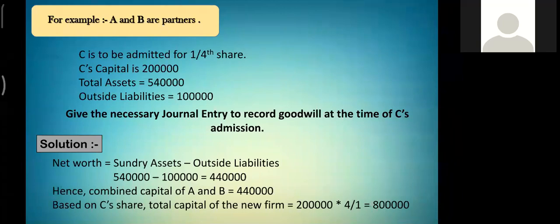So, the solution is net worth, that is sundry assets minus outside liabilities, 5 lakh 40,000 minus 1 lakh, that is 4 lakh 40,000. Hence, combined capital of A and B is 4 lakh 40,000. So, based on C's share, total capital of the firm is 2 lakh multiplied by 4 by 1. This is the reciprocal of the share of C's capital, that is 8 lakh.